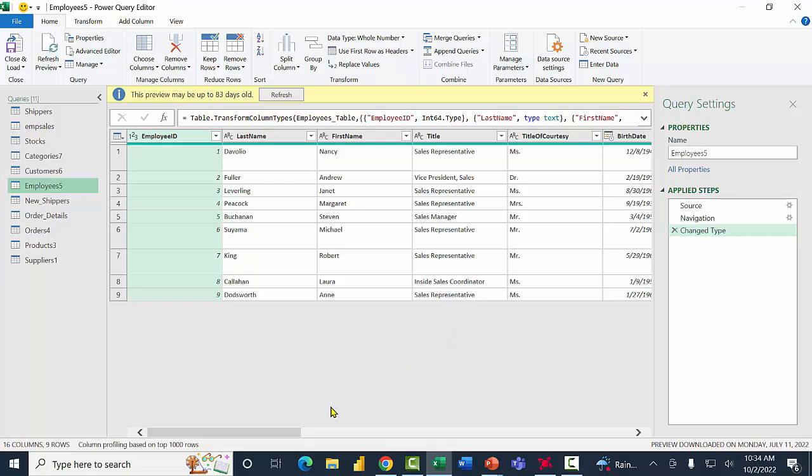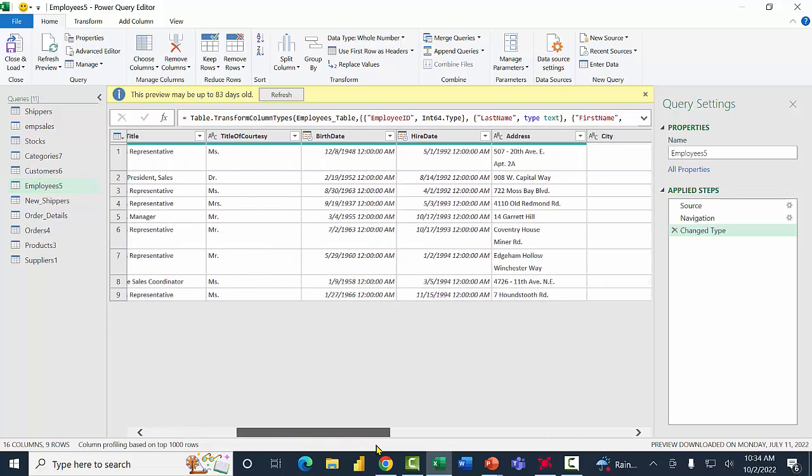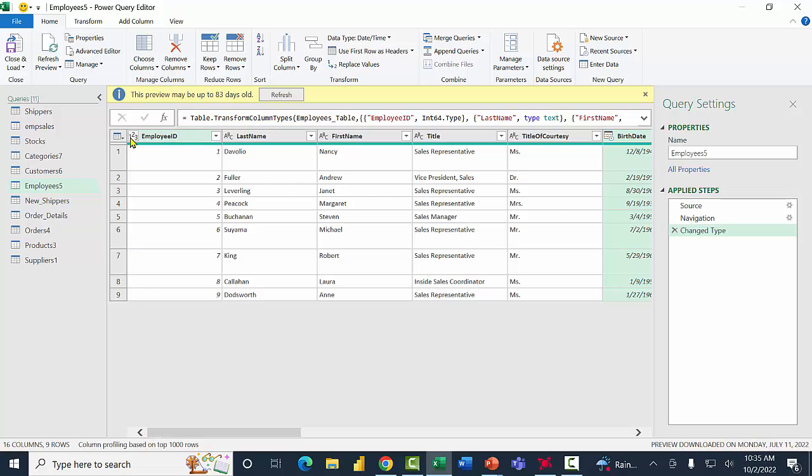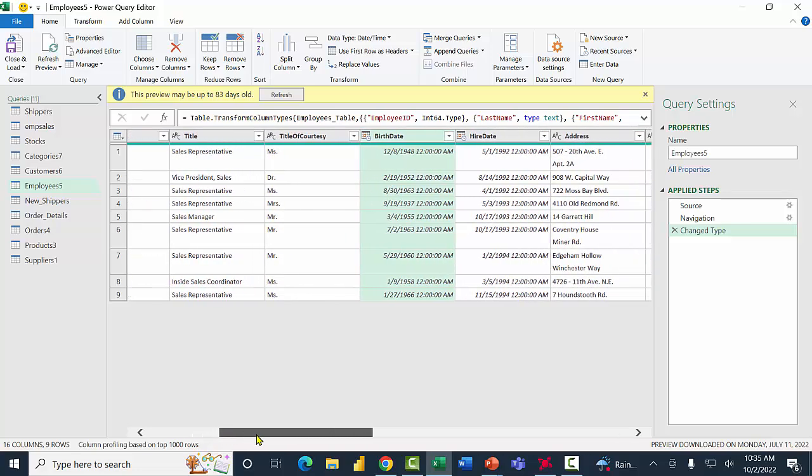Now I'm going to scroll over, and I see the birthday column. I'm going to click in the birthday column. You can tell it's a date and time because of this little calendar and the clock right here. And also by looking at the data, we can tell it's a date and time. So when the column has the calendar or the calendar and the clock, that means it's a date or a date and time field. The ABC here means it's a text field. The 1, 2, 3 next to employee ID means it's a number field. So those little icons will tell you what type of field it is.